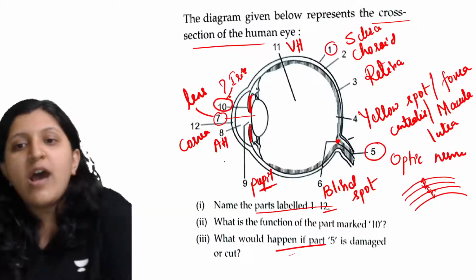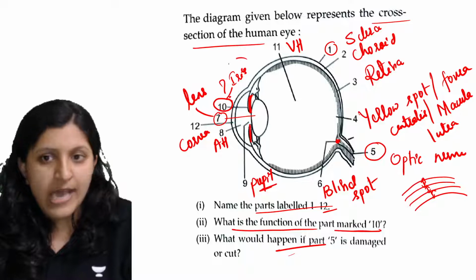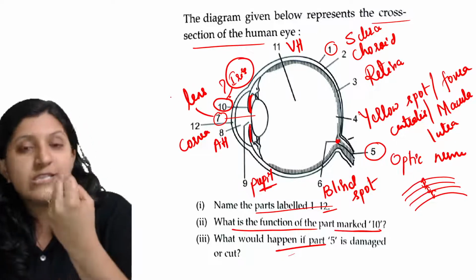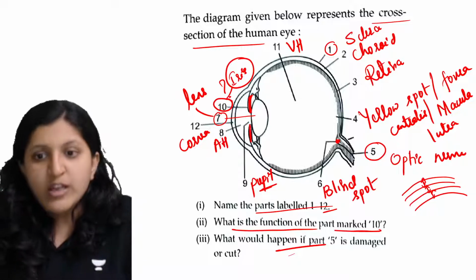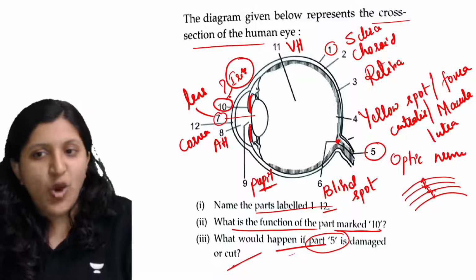So the question asked here is, what is the function of part marked 10? That is the iris. The iris is going to dilate your pupil, and the iris is going to constrict your pupil. What would happen if part 5 is cut or damaged?